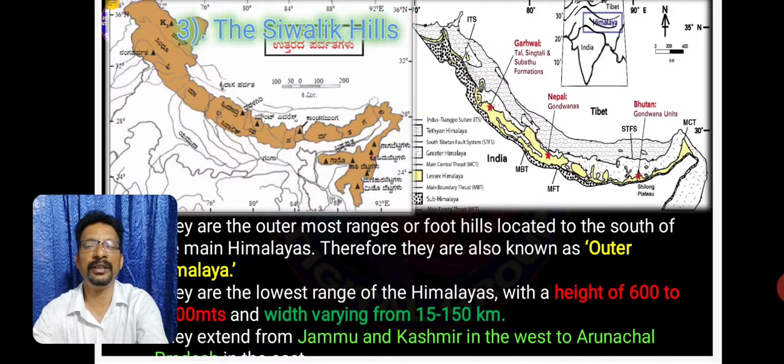The third division is the Shivalik Hills. They are also known as Outer Himalayas or foothills of the Himalayas. Height is between 600 to 1500 meters. Width is 15 to 150 kilometers. They extend from Jammu and Kashmir in the west to Arunachal Pradesh in the east.